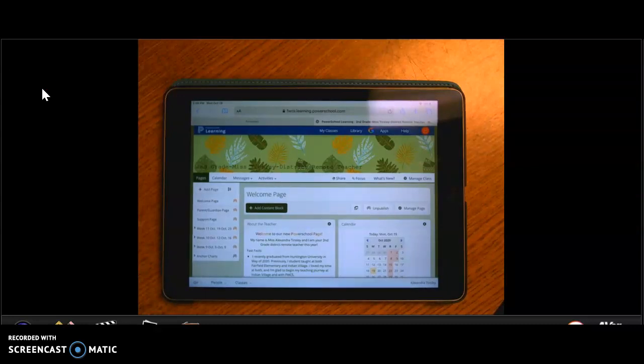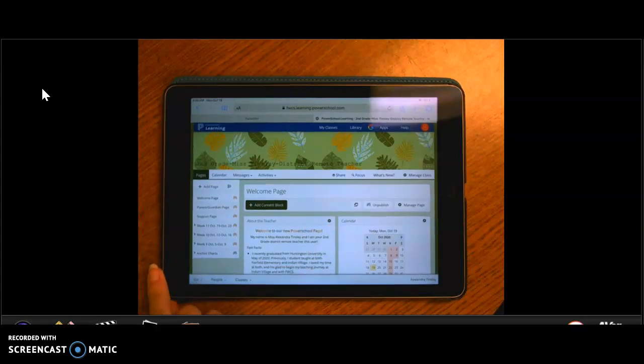So the first thing you need to do is go to our second grade Miss Tinsley District Remote Teacher Power School page that we use every day. Then you are going to go to the week that we are on. So this week we are on week 11, October 19 through October 23.